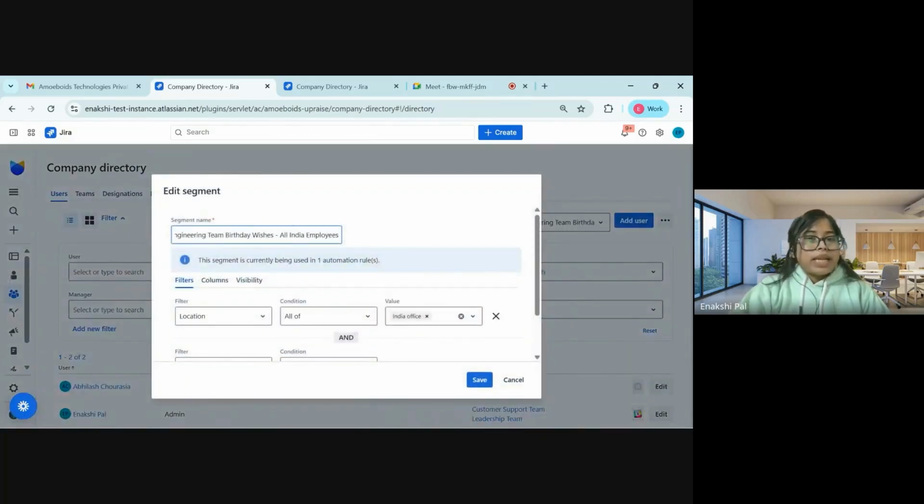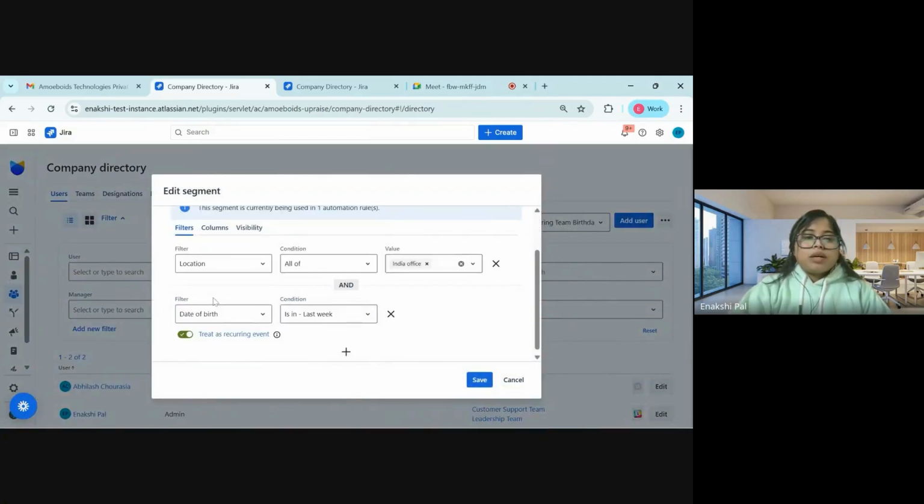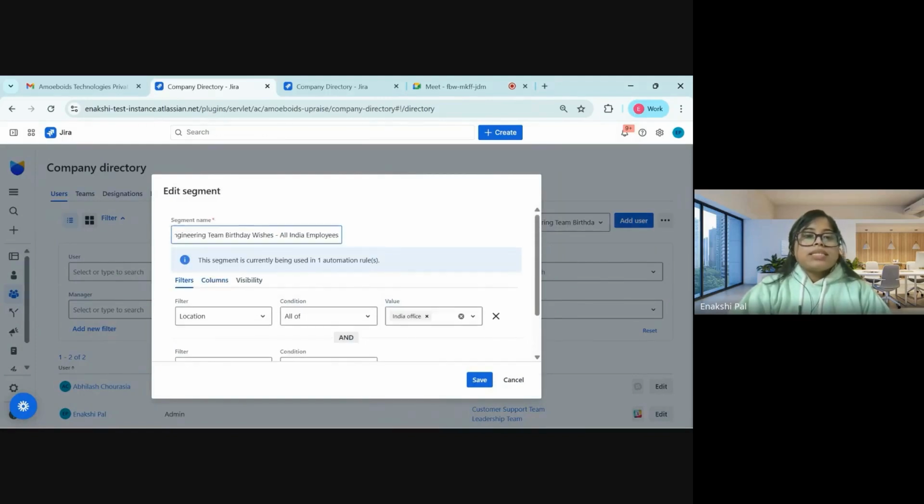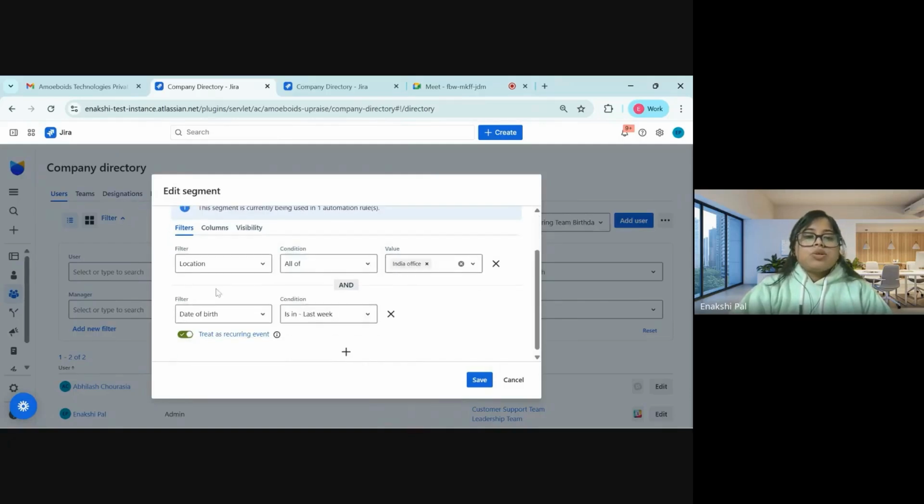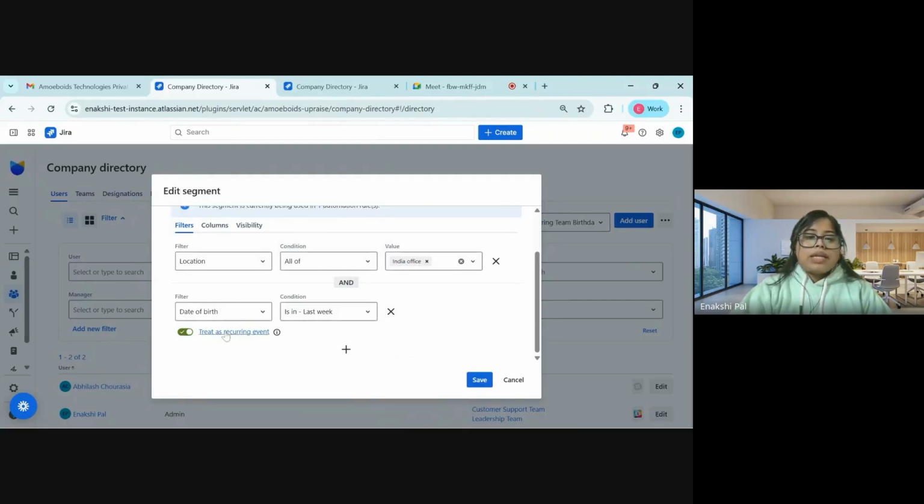This is the segment name that I've given. Next up, we have the filters which we have chosen. You can see from the segment name, engineering team birthday wishes, that this is particularly for all the Indian employees. The location is set to India office, and the date of birth is in last week, which means I want the birthdays which were in the past week.